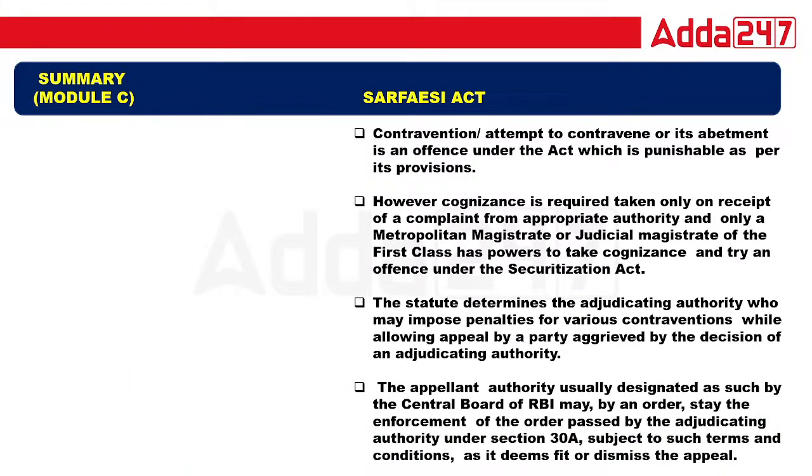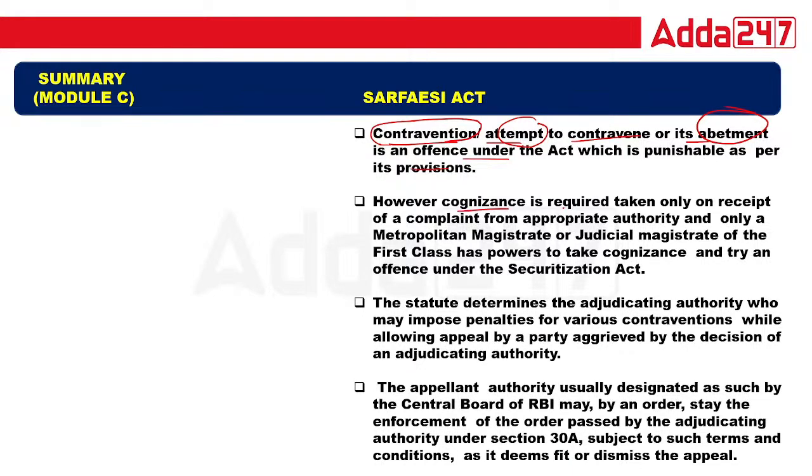Next question. Contravention, attempt to contravene or its abatement is an offense that is punishable under this act. Exactly, contravention means you are not following the rules and regulations of this act. It also means inconsistent. Attempt means to try and abatement means to instigate anyone. So whatever you do, that is a punishable offense.